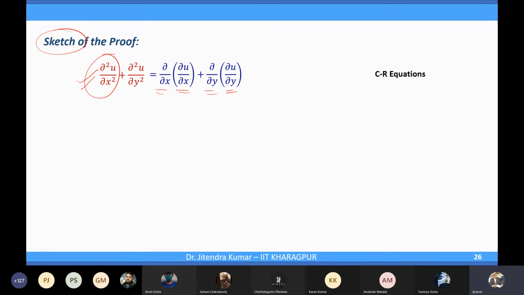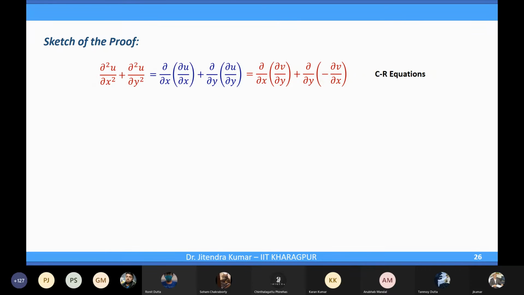And then you have the CR equations. Since f(z) is analytic, they must hold, of course, right? So we can apply the CR equations, and write del u over del x and del u over del y in terms of v. So we have del u over del x equal to del v over del y, and del u over del y equal to minus del v over del x. True? So the CR equations we can apply.